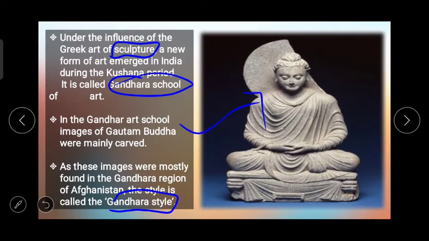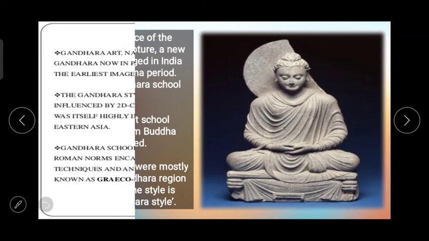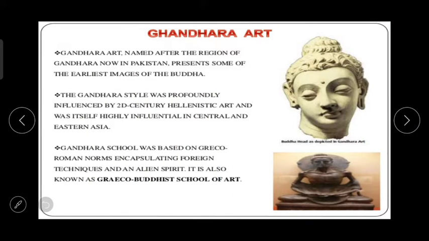The facial features of the statues made in this style are similar to those of the Greek people. The early coins that were minted in India were also like Greek coins. So on the screen you can see more details about Gandhar art.